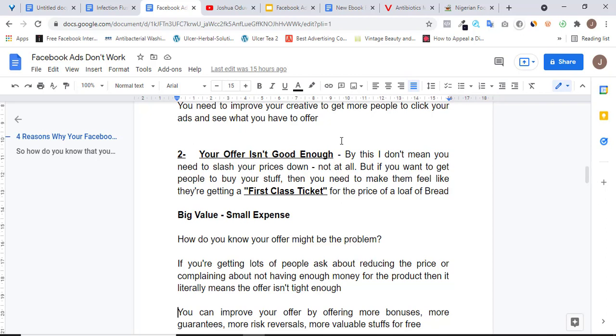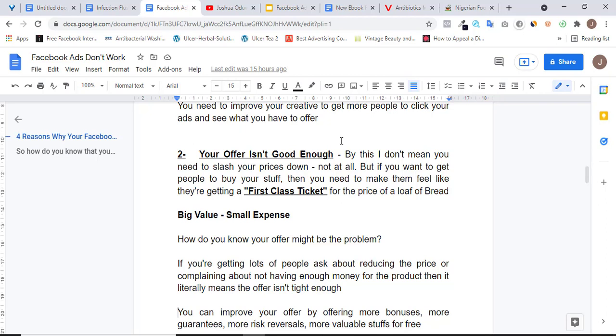Imagine you offering someone a first class ticket for the price of a loaf. You think the person will not go and get money, or the person will not go and borrow the money to buy that first class ticket? Obviously, the person will go and borrow the money even if he doesn't have it. So that's how you make your offer really, really tight. You have to offer them huge value for a very, very small amount.